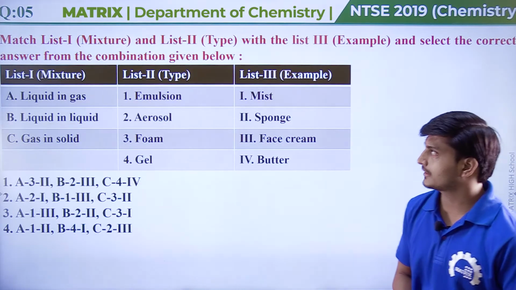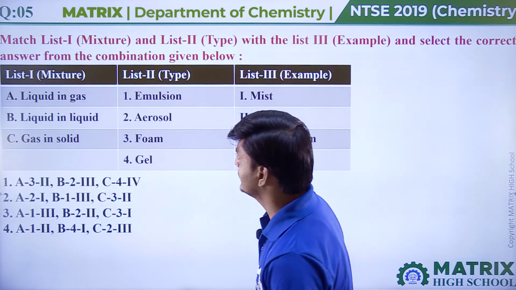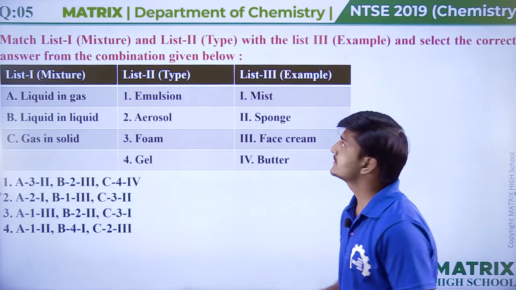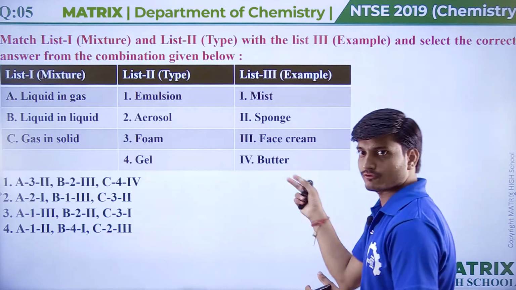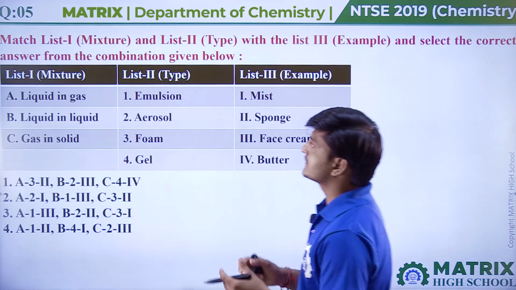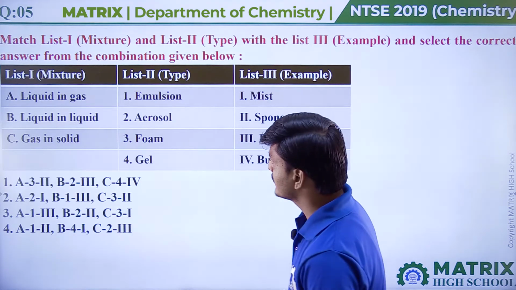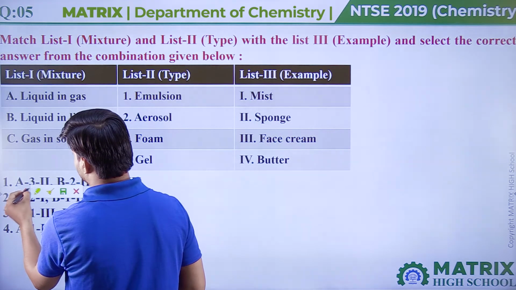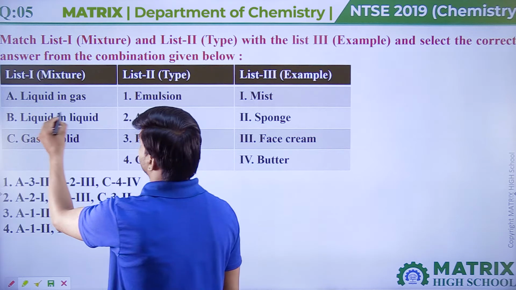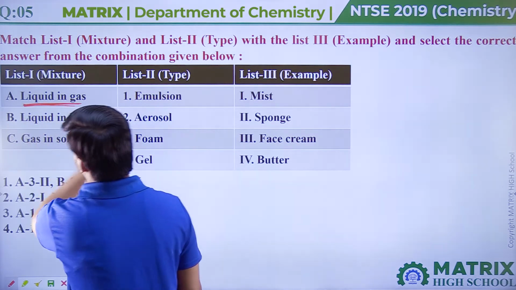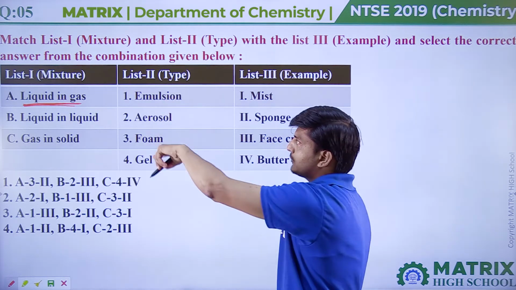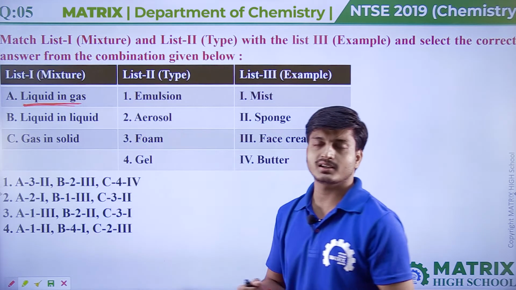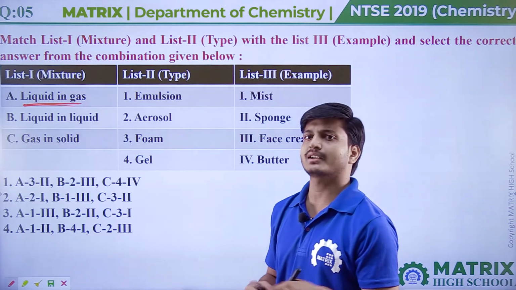So here is the next question. The question is match list 1. In list 1 mixtures are given, okay, and list 2 type of mixtures, with list 3, the examples of mixtures, and select the correct answer from the combination given below. Okay. So in list 1, here A is liquid in gas. Liquid is in gas. Actually in list 2, the types of mixtures are given. Actually they are colloids. Emulsion, aerosol, foam, gel. Actually they are called colloidal solutions. They are types of colloidal solution.